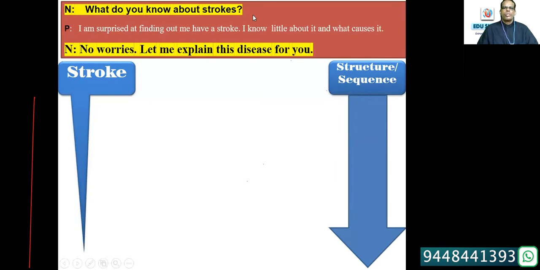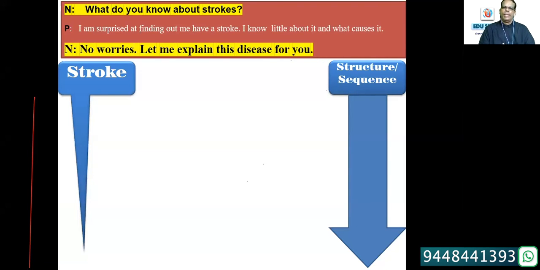"What do you know about strokes?" That's an open-ended question. "I am surprised at finding out me having a stroke. I know little about it and what causes it." I know little about it. What is the meaning? She doesn't know anything. Little means nothing.